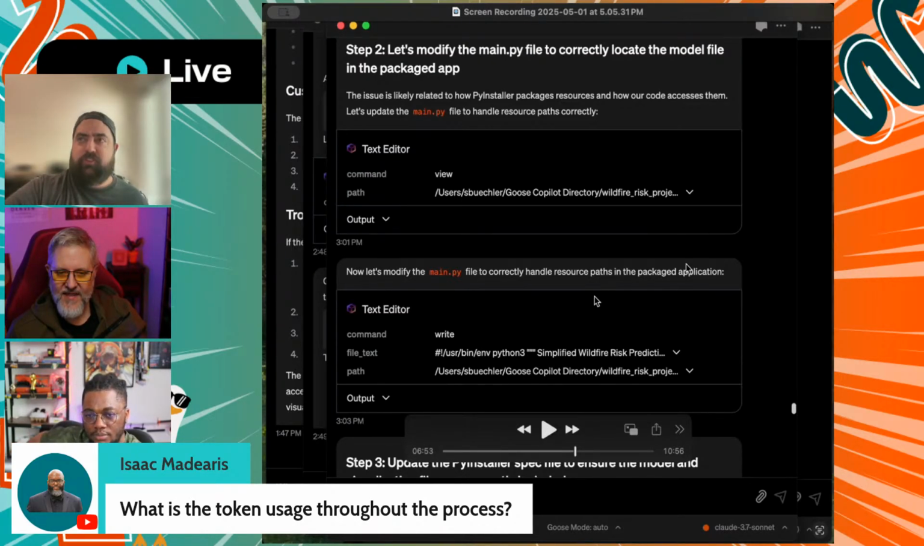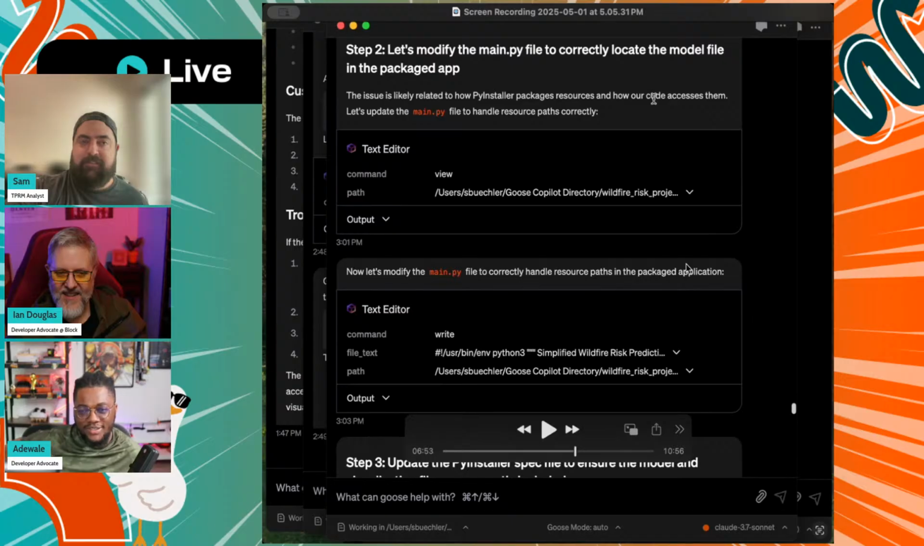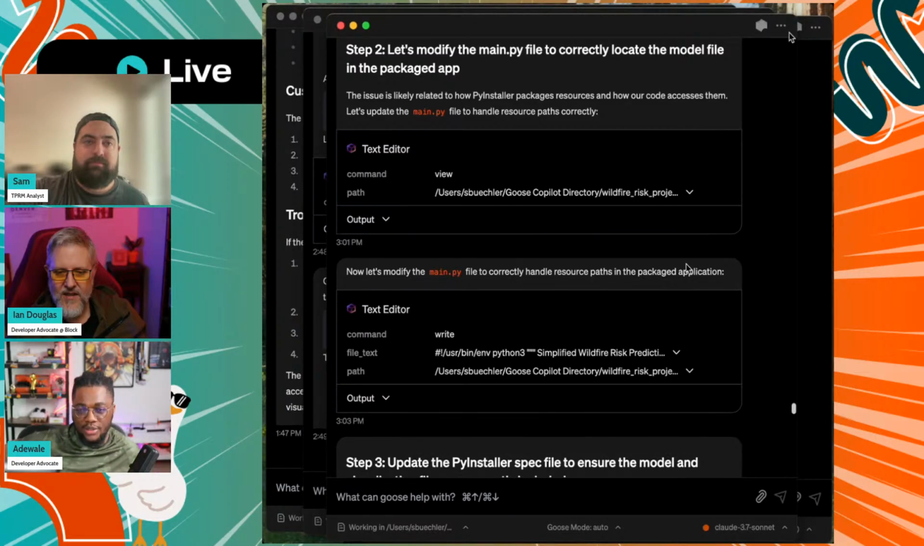I'm not sure, because we use this in the Block environment, so does it show? There is a way to do this from your session history if you have your Goose open. So you're able to go to the menu, session history, and then you see a list of your sessions. And just at the bottom, it gives you an idea of how many tokens you've used and stuff like that. So you can always go back to that.